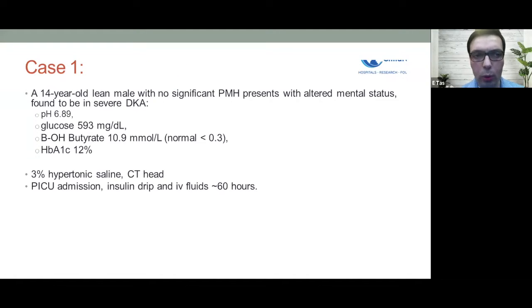I'll give 2 quick case presentations, but my intention is not to teach you how to diagnose diabetes or DKA in pediatrics. You are all aware of that. This first patient is a 14-year-old male with no significant medical history, presented with altered mental status. He was in severe DKA at the time of presentation with a pH of 6.89 and A1C of 12%. He had neurological findings, therefore received 3% saline, followed by a CAT scan, which was normal. Altogether, it took about 60 hours for him to recover from DKA and transition to sub-Q insulin.